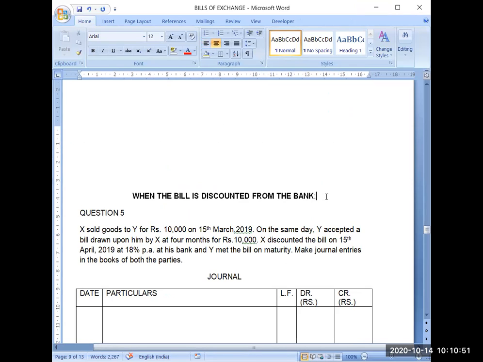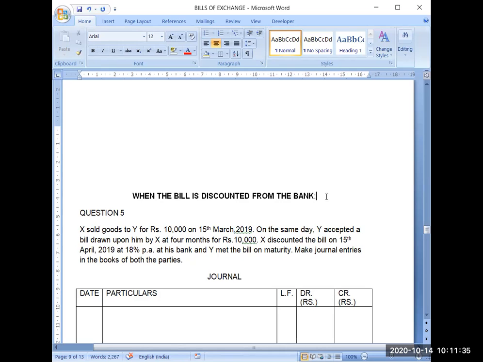Now what is the advantage to the seller of this discounting? The advantage to the seller is that whatever payment he was going to get after 3 months, he got it immediately and he can conduct business more efficiently. And on the due date, obviously the customer will make the payment first thing. There will be no trouble. But somehow if he doesn't make any payment, then the seller will be liable to make the payment to the bank. Means the bank will always be secured. Either the customer will make the payment or the seller will make the payment to the bank. So the bank has got a security and the bank has earned some interest also. This is the advantage to the bank.